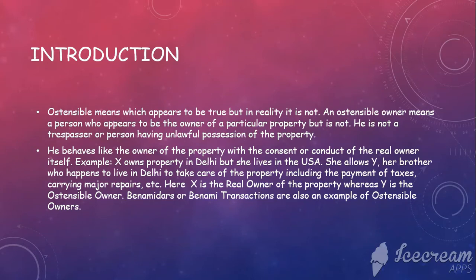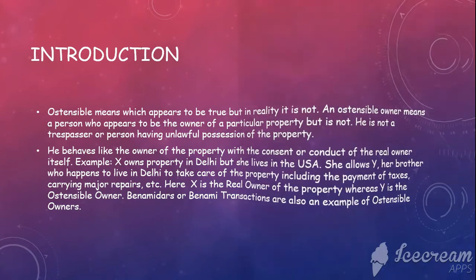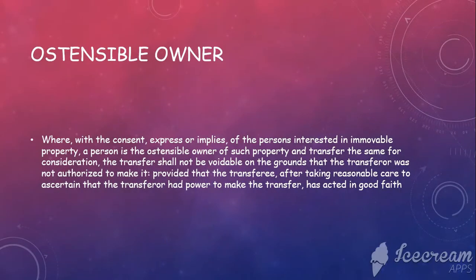One example of an ostensible owner would be: the actual owner may be living in some other place than the property, and he or she would have assigned a third party to look after the property. The third party who has been assigned is called an ostensible owner, while the owner of the property is staying abroad. Benami transactions are main examples of ostensible transfer.